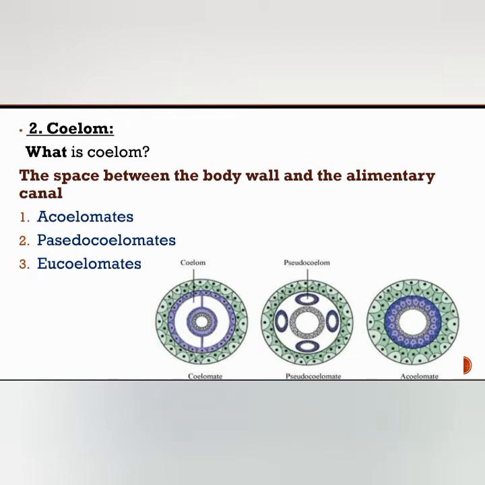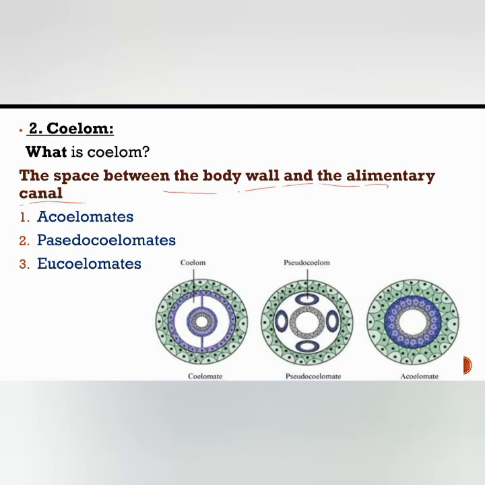So the second one is the coelom. What is coelom? The coelom is the body cavity lined by mesoderm, or the space between the body wall and the alimentary canal. Here the coelom is divided into three types: acoelomates, pseudocoelomates and eucoelomates.